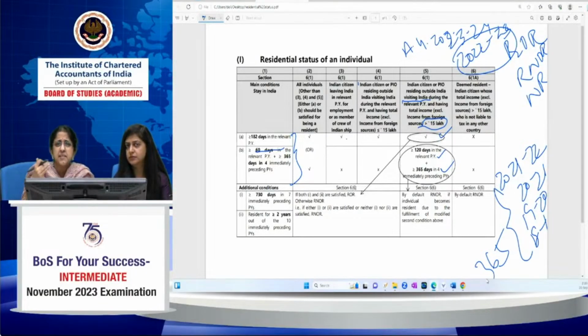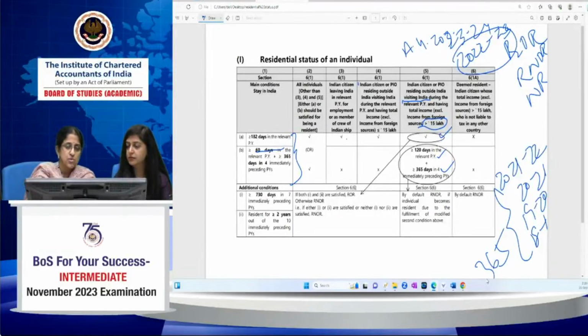There are many other provisions, fee for technical services, royalty, and all those things. There, even though it's outside India, it's deemed to accrue or arise in India. So it should not be such a case. It should be an income accruing or arising outside India, which is not deemed to accrue or arise in India. Such income will be excluded.